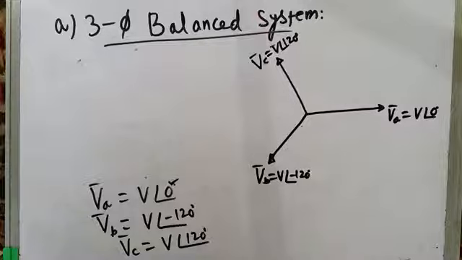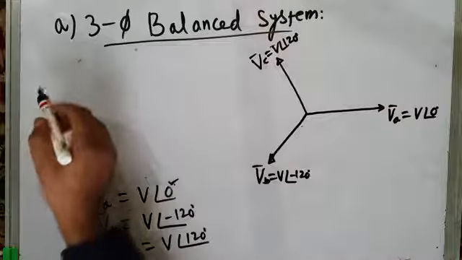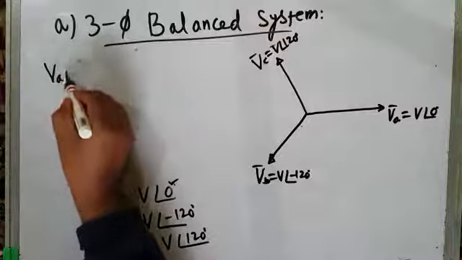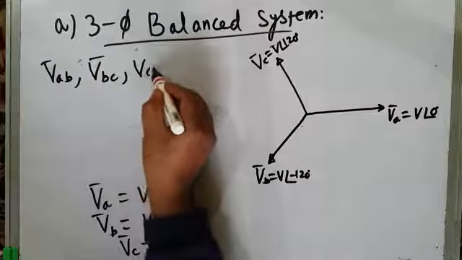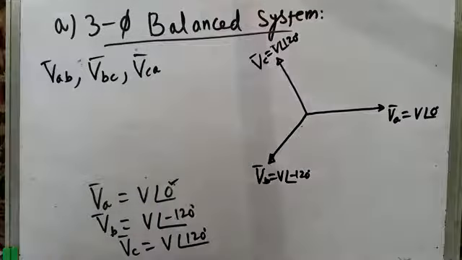Now I want to show the line voltages. Okay. Now what are my various line voltages? My various line voltages are VAB, VBC and VCA. These are my various phasors.